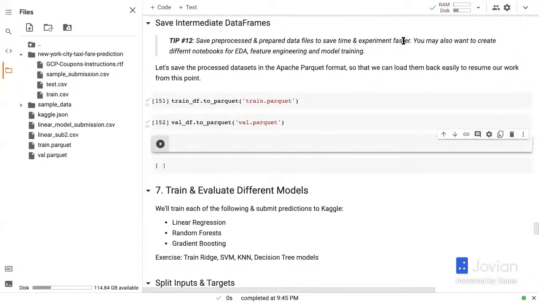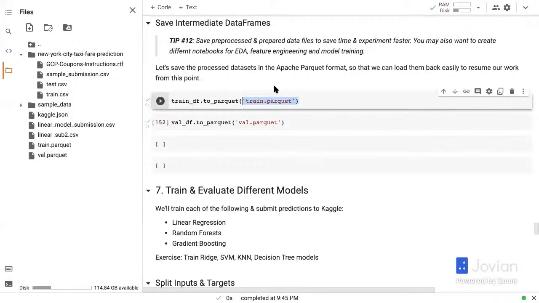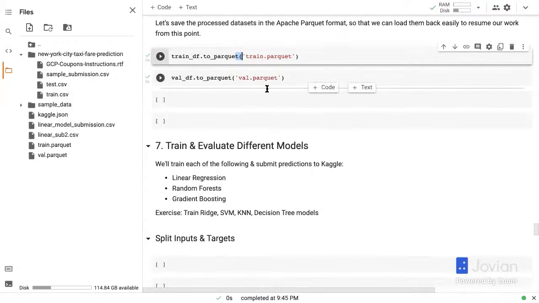Now, another tip here, or sort of corollary here, is that you may also want to create different notebooks for EDA, feature engineering, and model training. So that your initial EDA is just something where you experiment with different graphs, etc. Your feature engineering notebook is where you create new features and then output these Parquet files. And then your model training notebooks can simply use the outputs of your feature engineering notebooks. And there is a way to connect Google Colab to Google Drive so that you can organize all your work well.